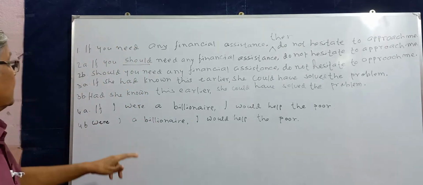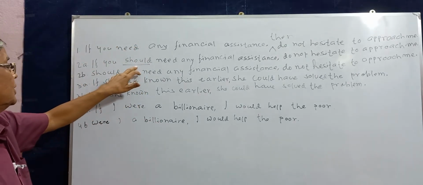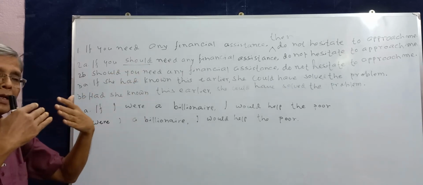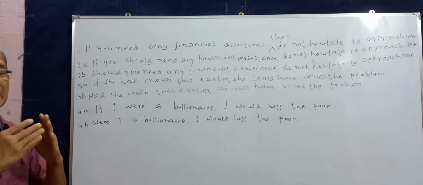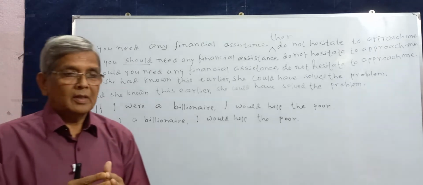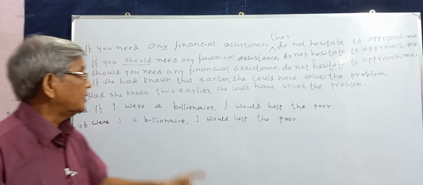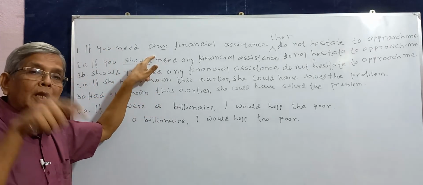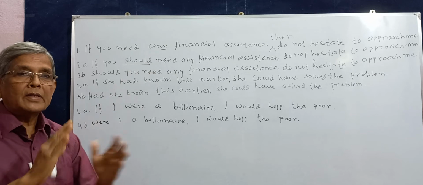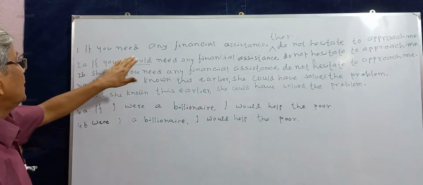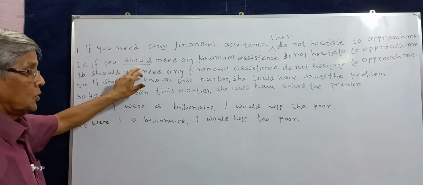But in the second sentence, where there is the modal auxiliary should, you will most likely not need financial assistance. Probably you will not need financial assistance, but in sentence 1, probably you will need financial assistance. That is the vital difference between the two structures, one without should, the other with should.